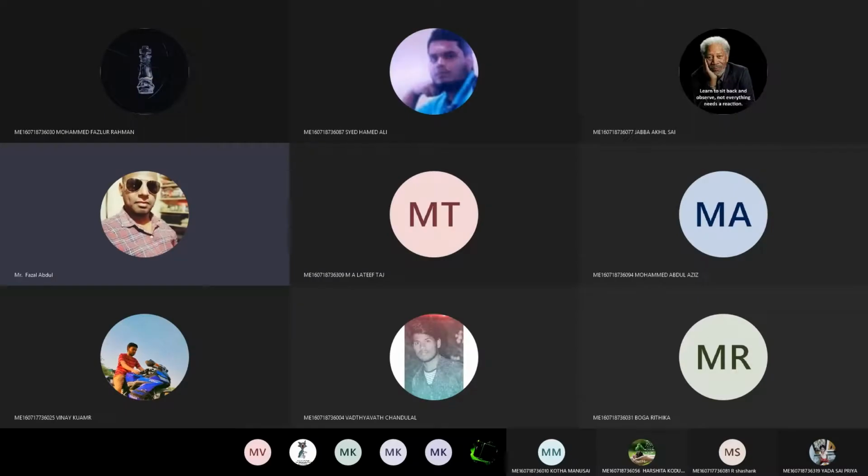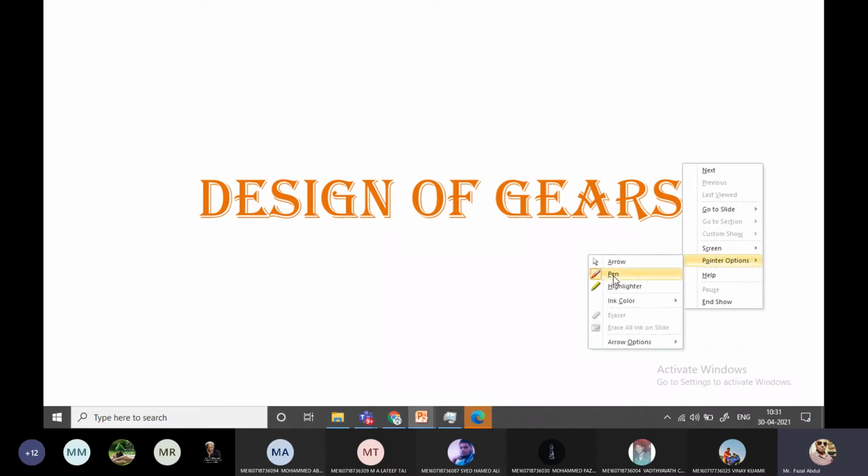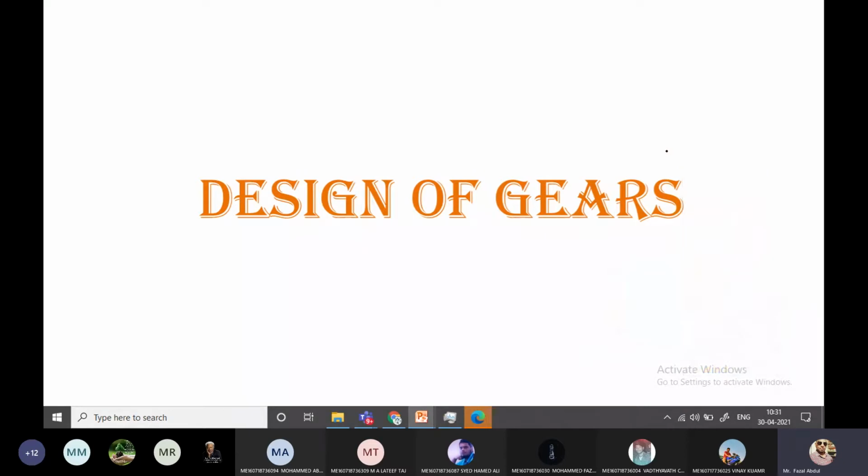So, design of gears for transmitting the power. How many resources do we have for transmitting the power? Generally, as you are already aware of the power transmission system, what are the resources we have? Resource is nothing but through which devices we can transmit the power.